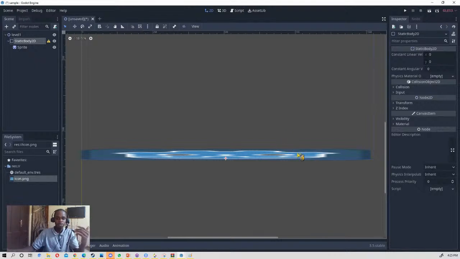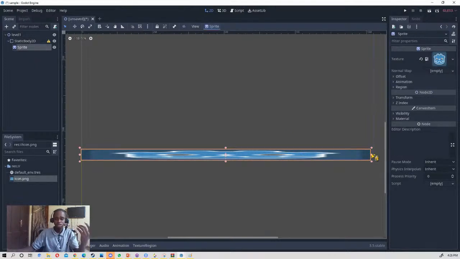So our static body has a sprite. We can change the color. This is the property of this sprite. The sprite is like an image, as I explained before. The sprite is like an image to showcase what that static body looks like when the player is playing. People have different images for different types of things.